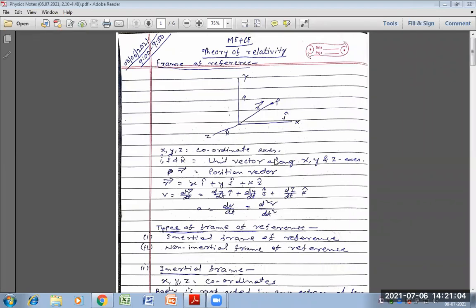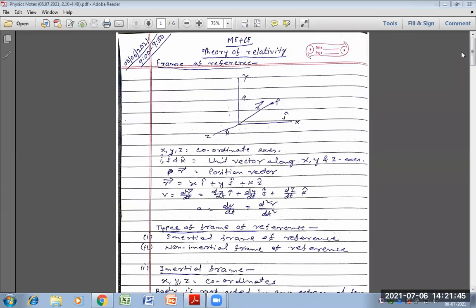Frame of reference. The definition of a frame of reference or reference frame is that a system of coordinate axes which defines the position of a particle in two or three mutually perpendicular axes space is called a reference frame or frame of reference. Now, another is the inertial frame of reference. First is the frame of reference, another is the non-inertial frame of reference.